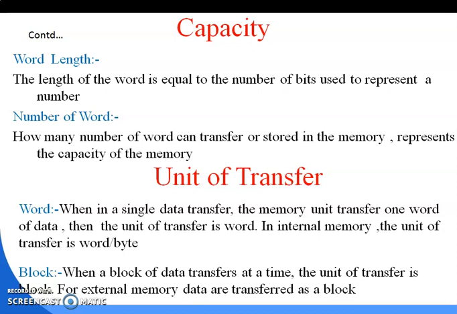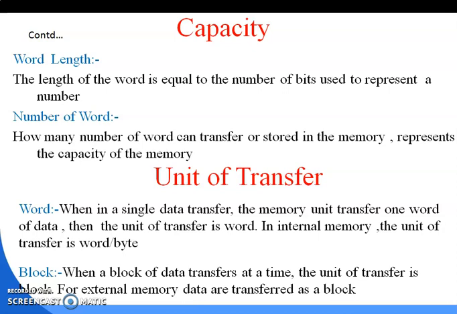Suppose you are using 5 as a number and you convert it to a binary number, and according to the capacity of the register, 8 bit, 16 bit, 32 bit or 64 bit, it will be transferred into that capacity, that means 8 bit or 16 bit. So count how many bits are required to represent a number.